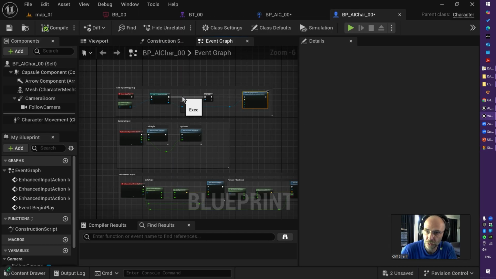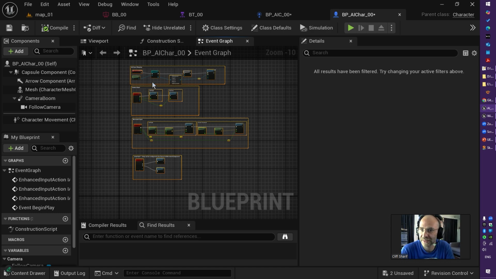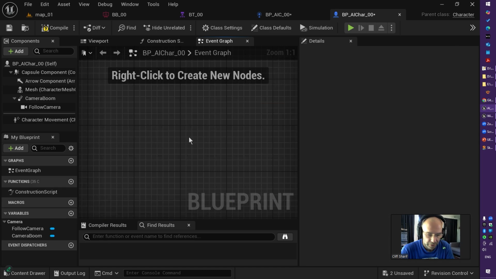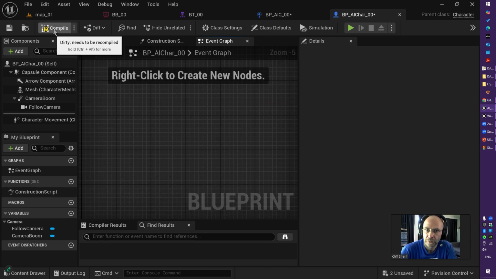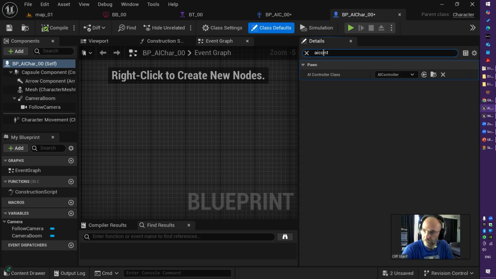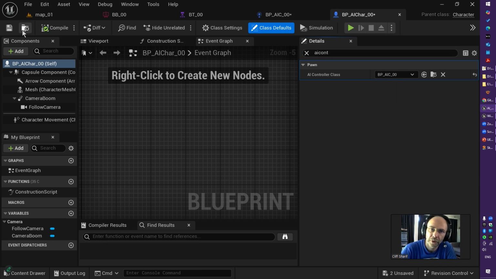So what we need to do is just get rid of all of this code, because these are designed for player controller. And all you need to do is just go to the root, type AI controller. Here we go. And change your AI controller from default to AI controller 00, which we already made. Compile and save.